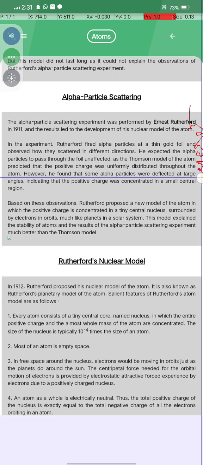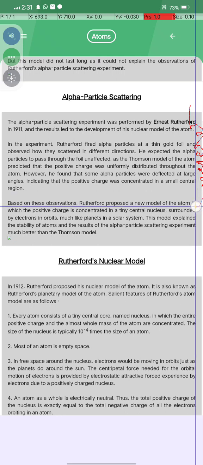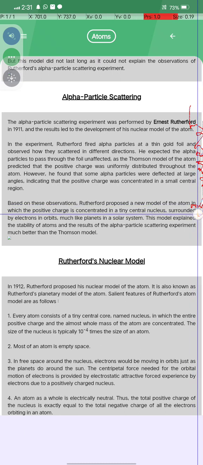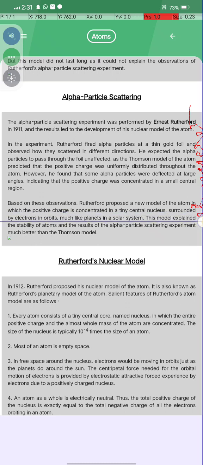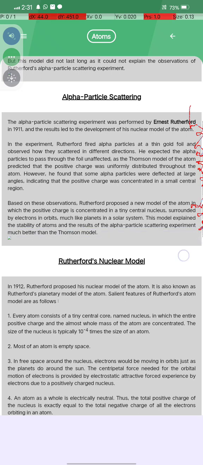However, he found that some particles were deflected at large angles, indicating the positive charge is concentrated in a small central region. Based on these observations, Rutherford proposed a new model of the atom in which the positive charge is concentrated in a tiny central nucleus surrounded by electrons orbiting much like planets in a solar system. This model explained the stability of the atom and the result of the alpha particle scattering experiment much better than the Thomson model.